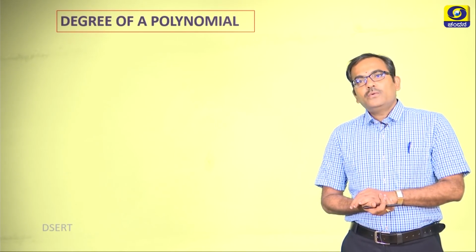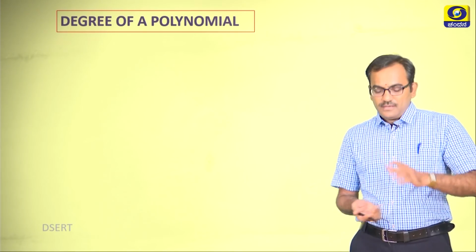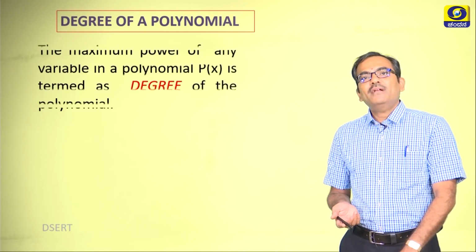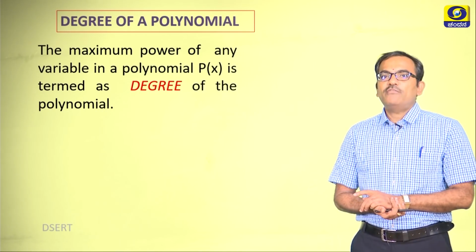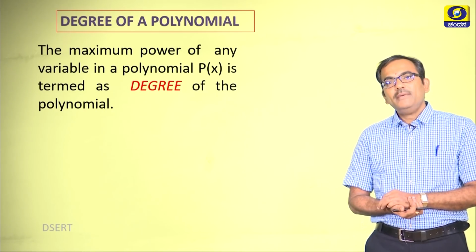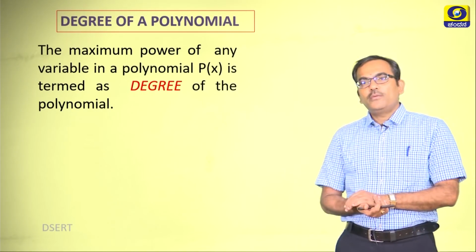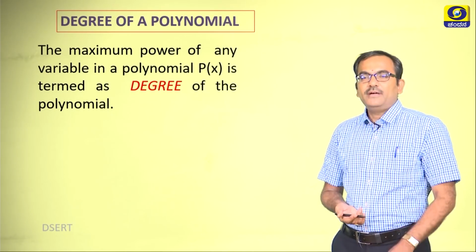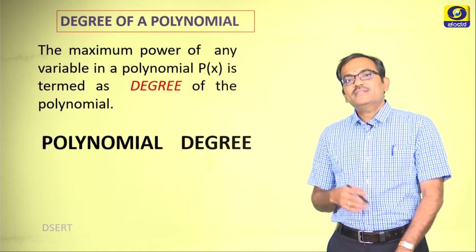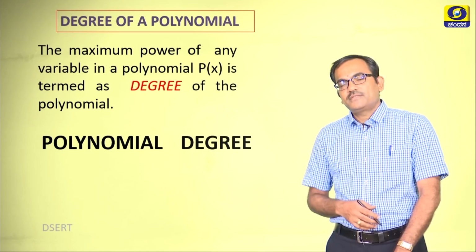When we have the maximum power of the variable in a polynomial p of x, we term it the degree of the polynomial. We will understand this better with a few examples.